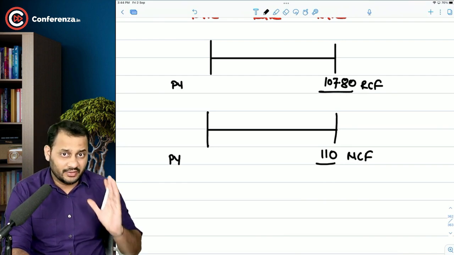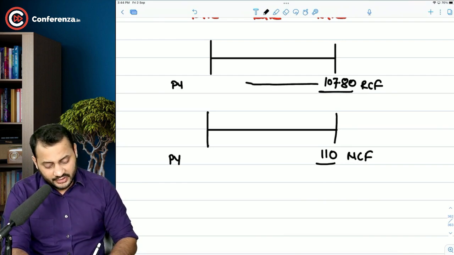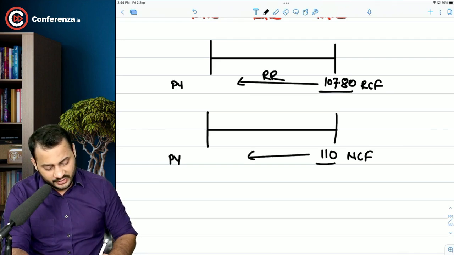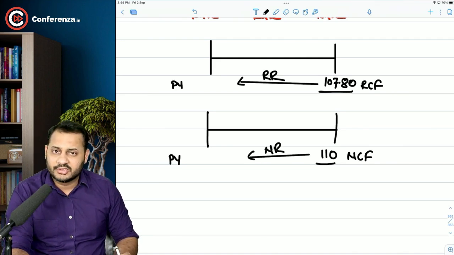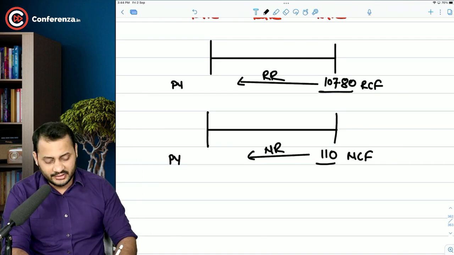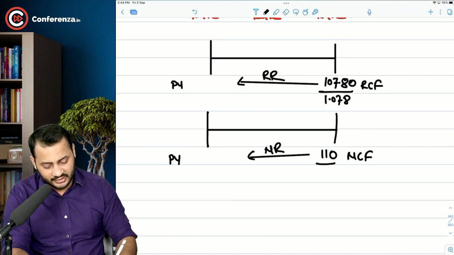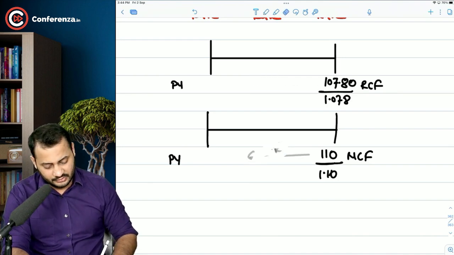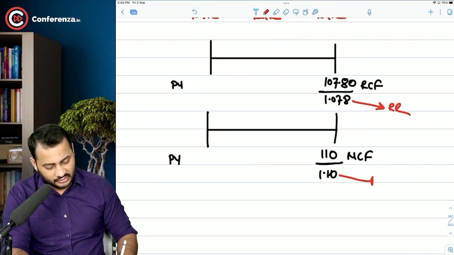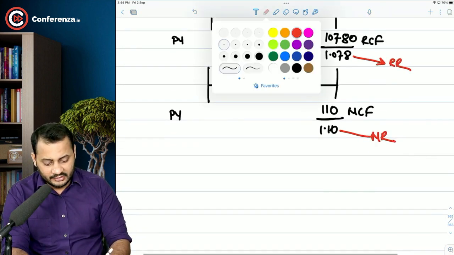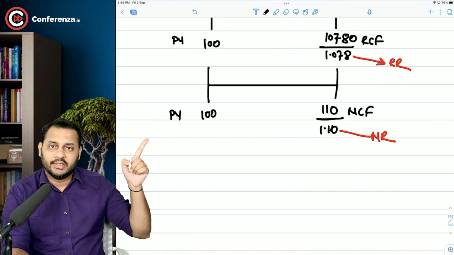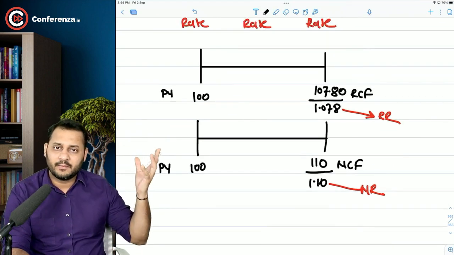So you need to make sure of one thing. Real cash flow should be discounted at real rate of return. And nominal cash flow should be discounted at nominal rate of return. Very simple. So 107.80 will be divided by 1.078 and 110 will be divided by 1.10. Let me just make it clear. So this is the real rate and this is the nominal rate. And only then in both the cases your answer will be 100. It will be the same. Today the value of 100 is 100.